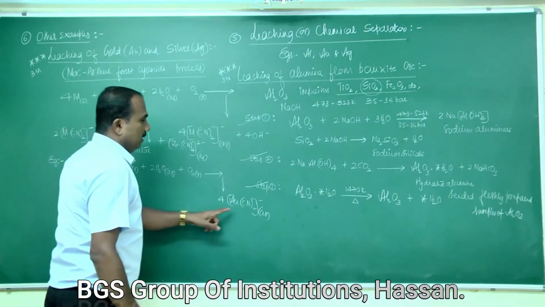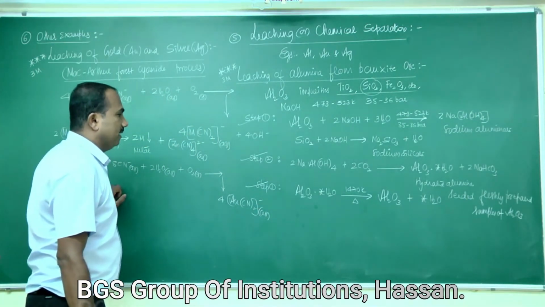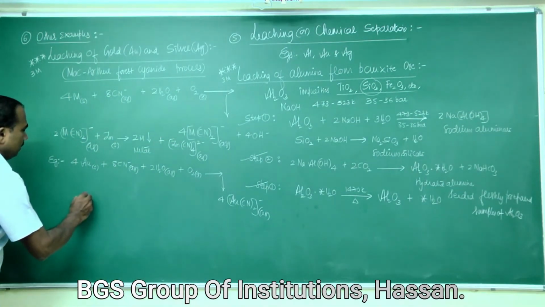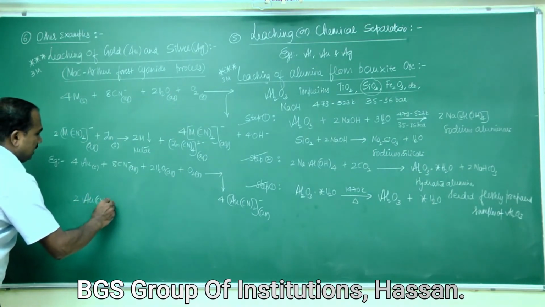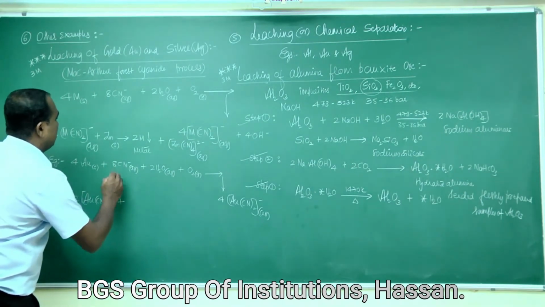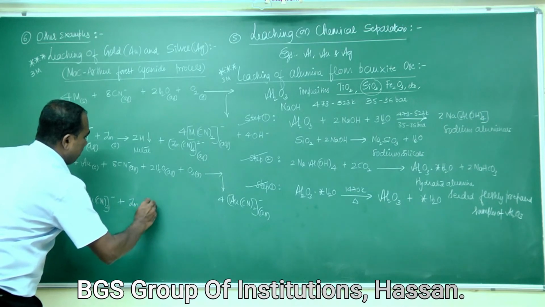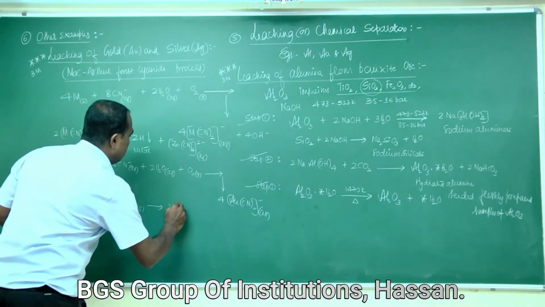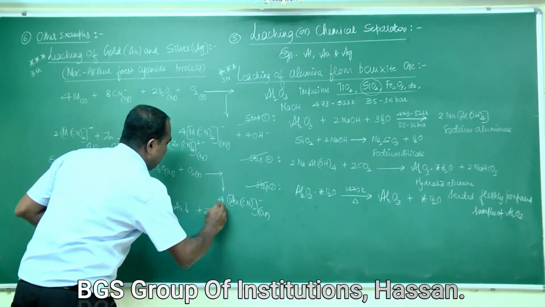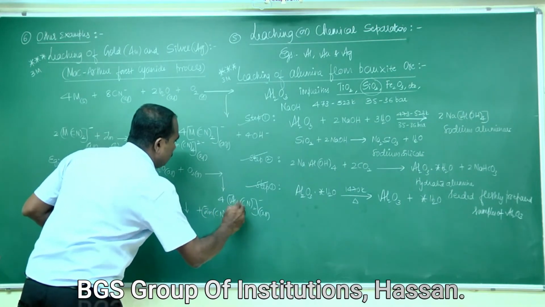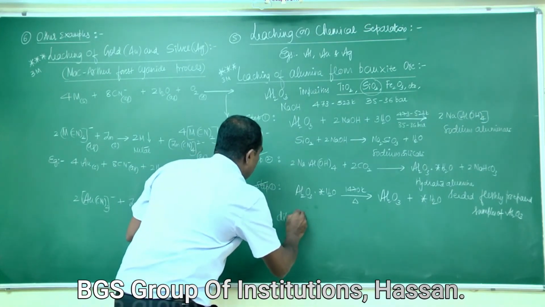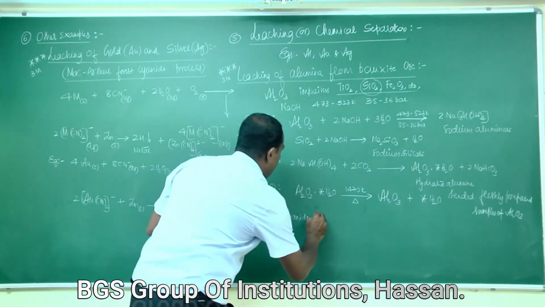This is aurocyanide. Next, 2Au(CN)2⁻ is treated with a highly reactive metal like zinc or magnesium scrap, so the metal gold gets precipitated, plus Zn(CN)4 2⁻. This is tetracyanidozincate.